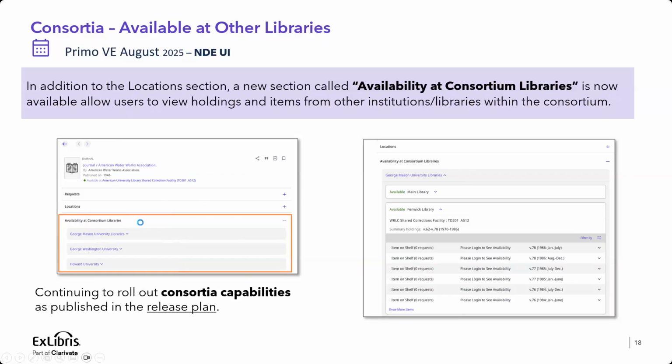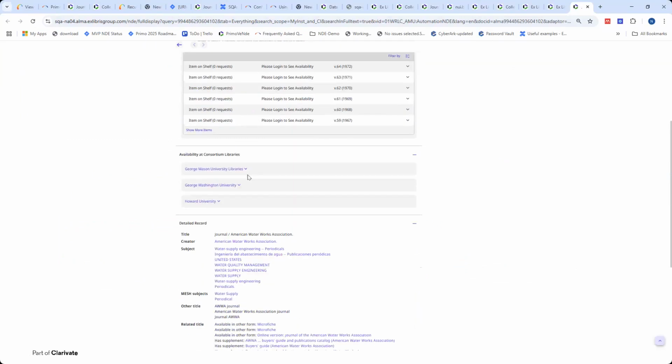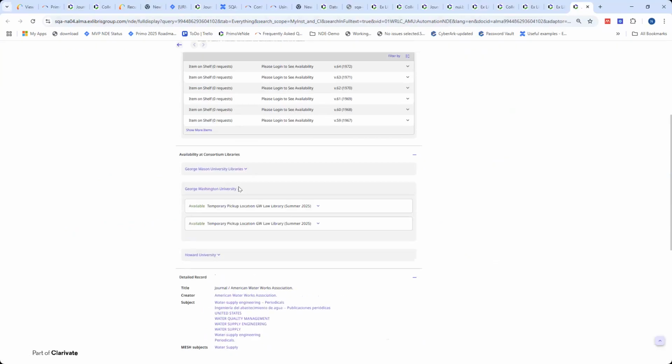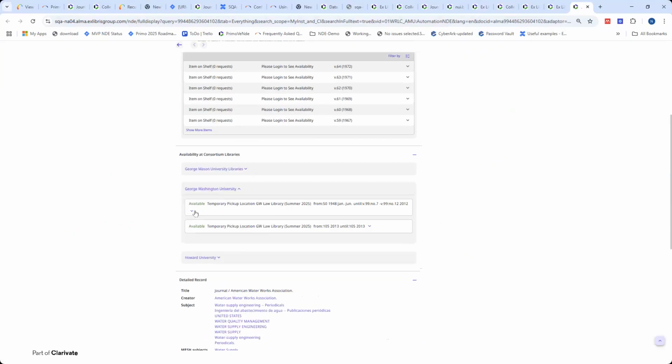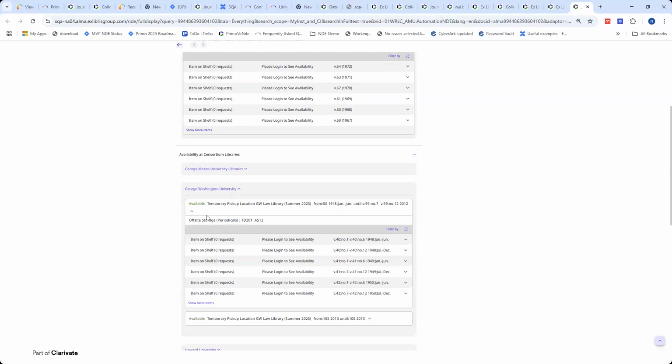I can do a quick demo for that. So you can see I have my location on my institution, and then also an invitation to open the section, the availability in Consortia libraries. You can also choose whether to have this closed or expanded by default. If I expand it, I can go ahead and see the availability of that institution and explore more to view the items or holdings of other institutions.